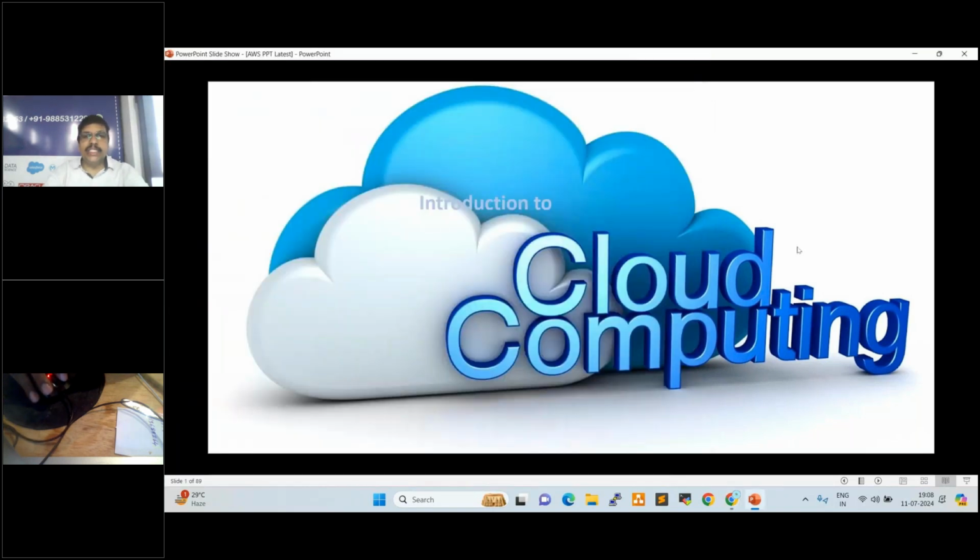Introduction to cloud computing. First 30 to 40 minutes we are going to work on cloud introduction. After that, how to create an AWS account, how we can connect to the AWS account, and what regions and zones are available in AWS. We will see that. Let's get started. Introduction to cloud computing.